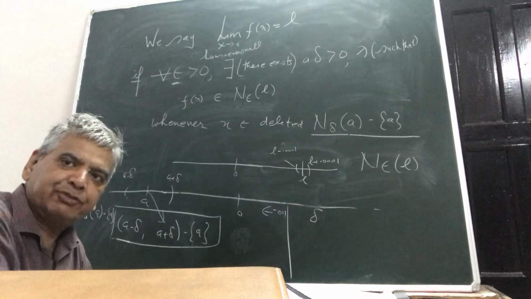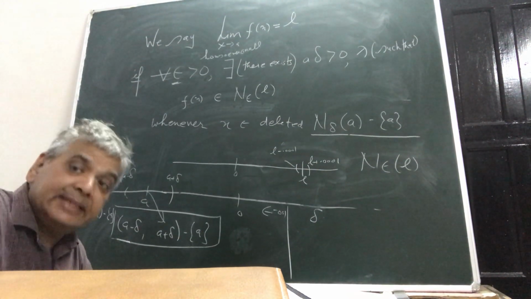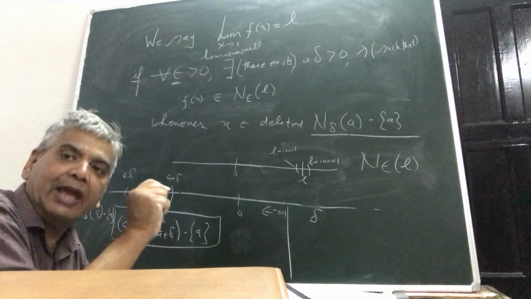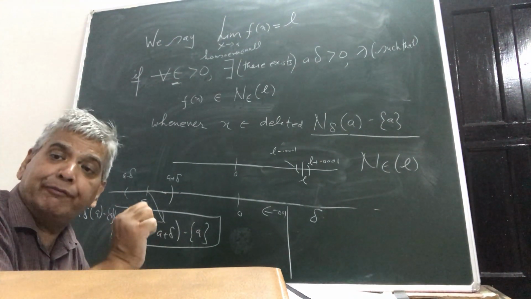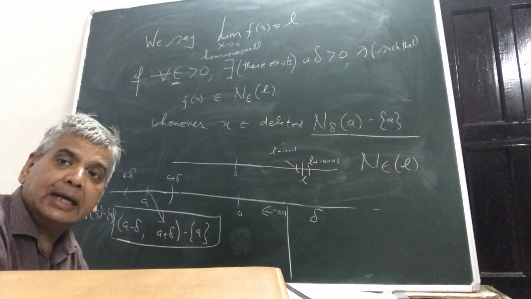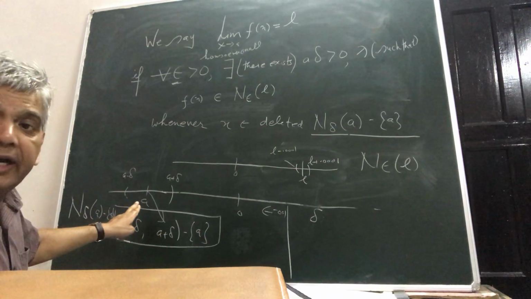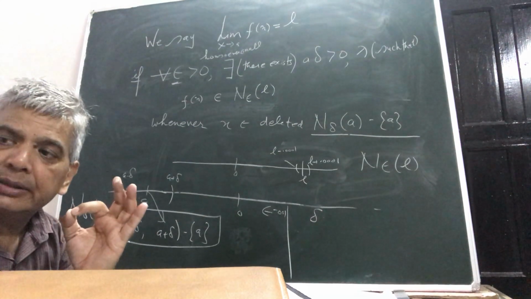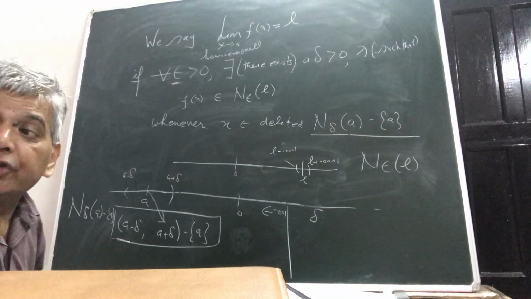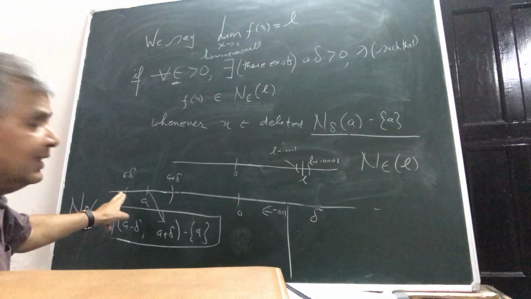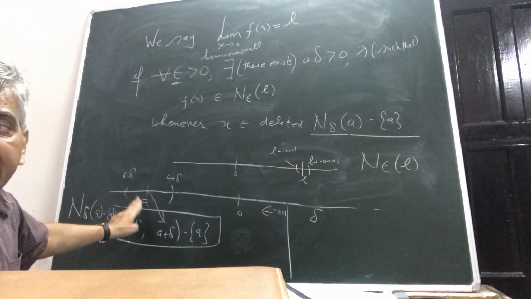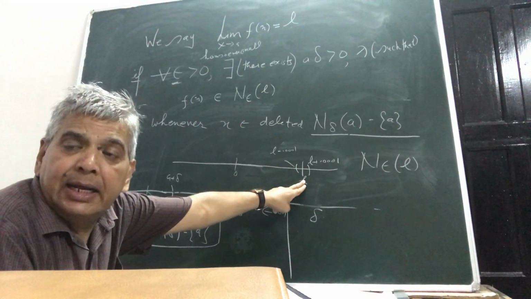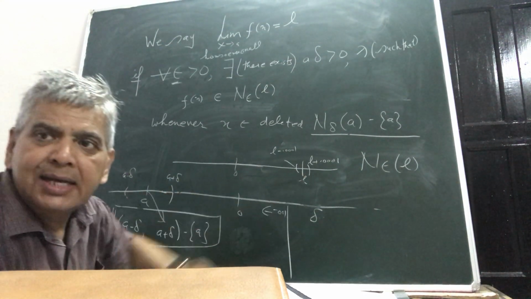Then see, okay, we have chosen such a small epsilon. Then see what should happen. Then corresponding to this particular specific value of epsilon, if you can find a corresponding value of delta, or in other words, you can find a deleted delta neighborhood around A, that is an interval A minus delta, A plus delta, a positive number delta, such that whenever your x lies in this deleted delta neighborhood of A, then the functional value falls within this epsilon neighborhood of L.